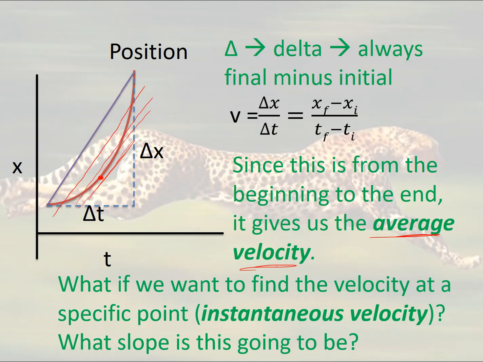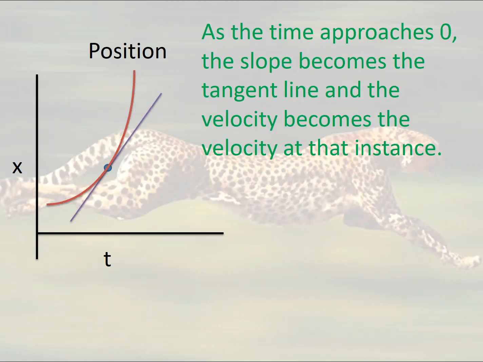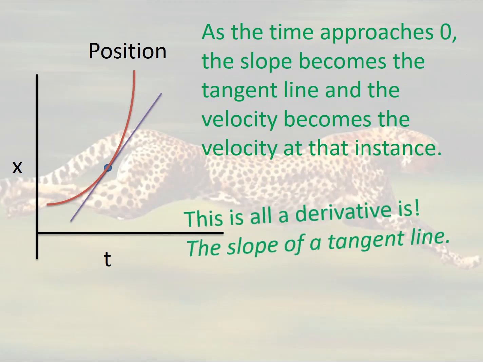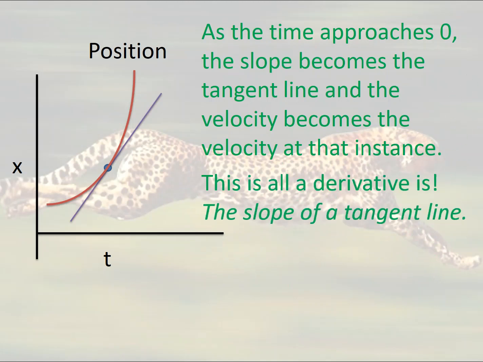But at that point, my time is 0, and so I end up with a problem there. So as the time approaches 0, the slope becomes the tangent line and the velocity becomes the velocity in that instant. And that is really what a derivative is. A derivative is the slope of the tangent line.